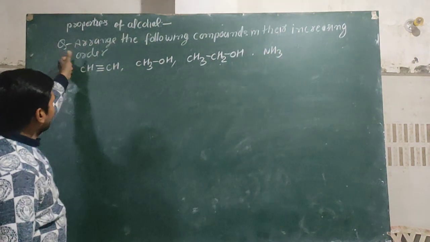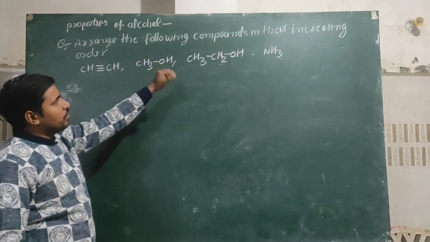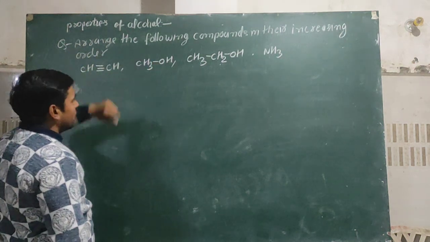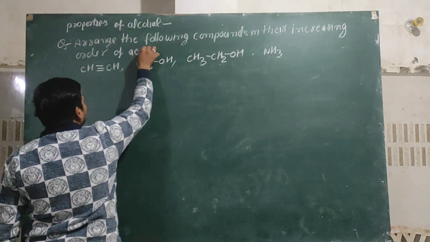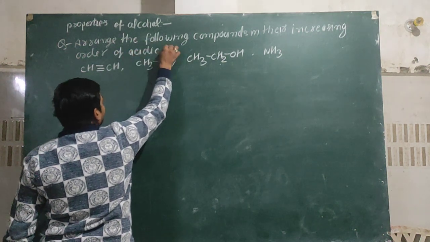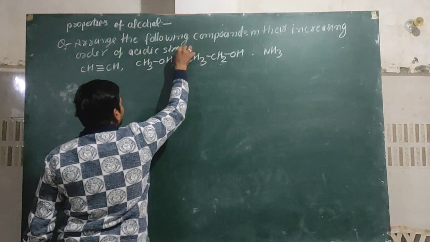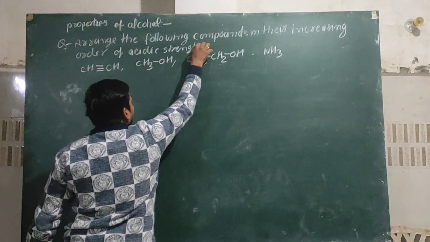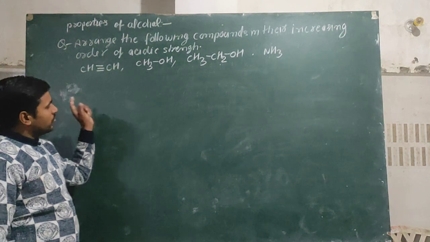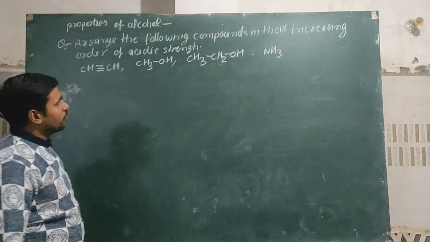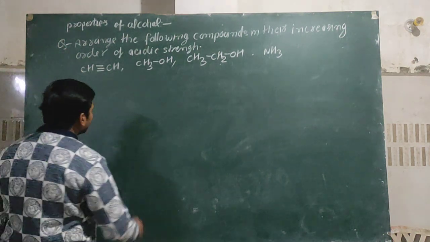Okay, arrange the following compounds in their increasing order of acidic strength. According to acidic strength, we can arrange this type of compound in their increasing order.